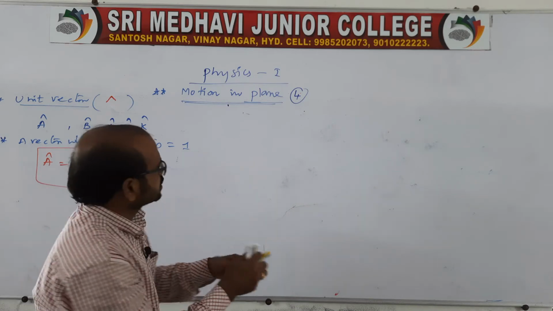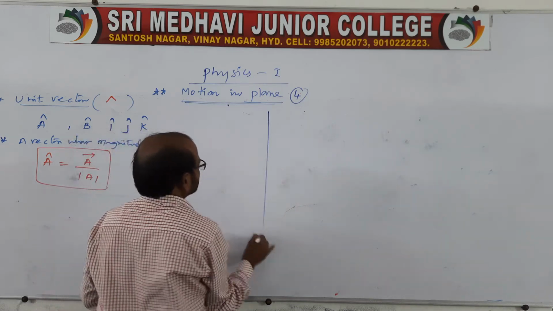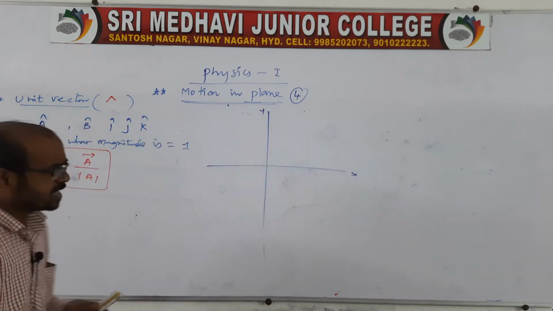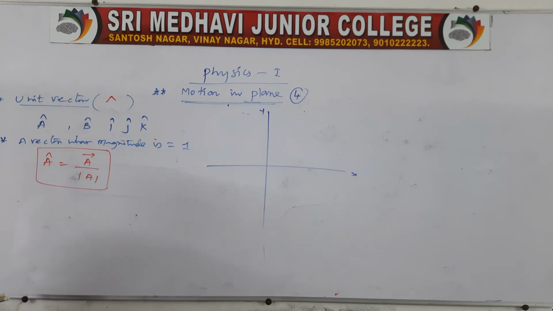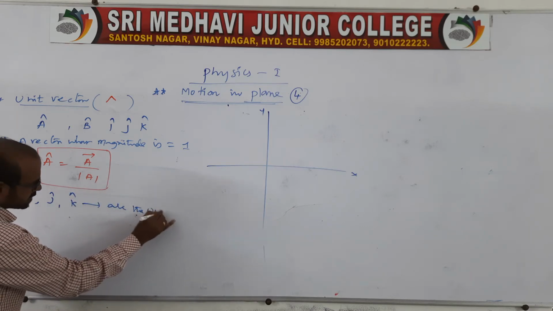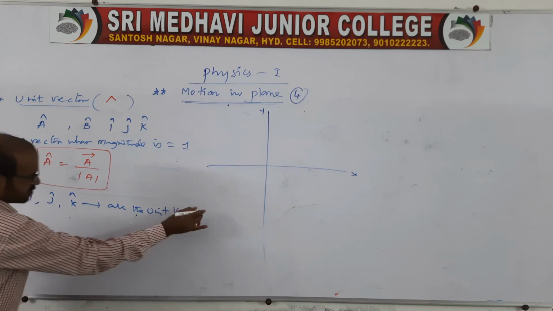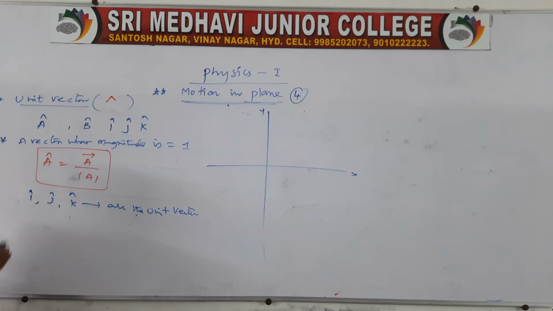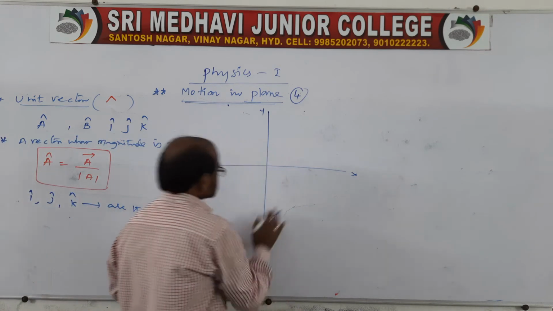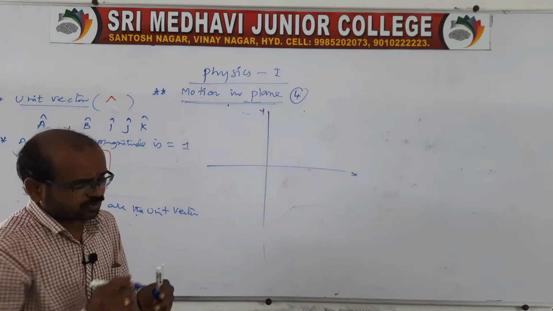So now I am taking the diagram. Let us take this as the x axis and this as the y axis, right? And remember, in general, in the case of unit vectors, i cap, j cap and k cap are the unit vectors. It is very, very important in vectors. They are represented as i, j, k, and a unit vector means i magnitude is equal to 1, j is equal to 1, k is equal to 1. Now, for this plane, we have to show i, j, k.